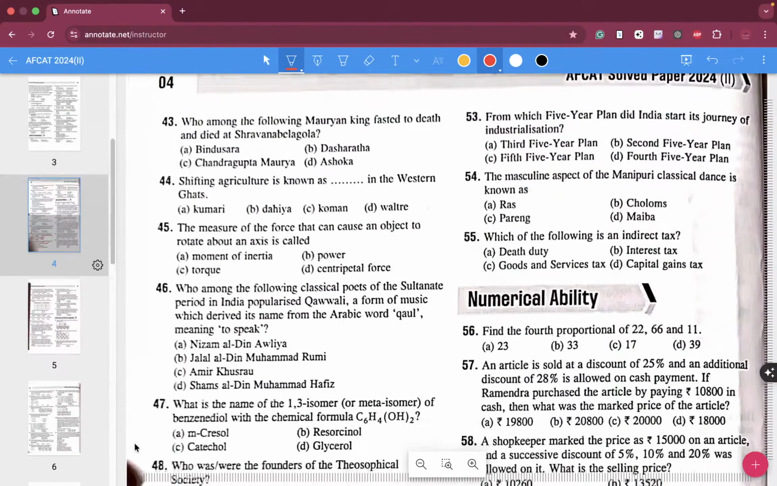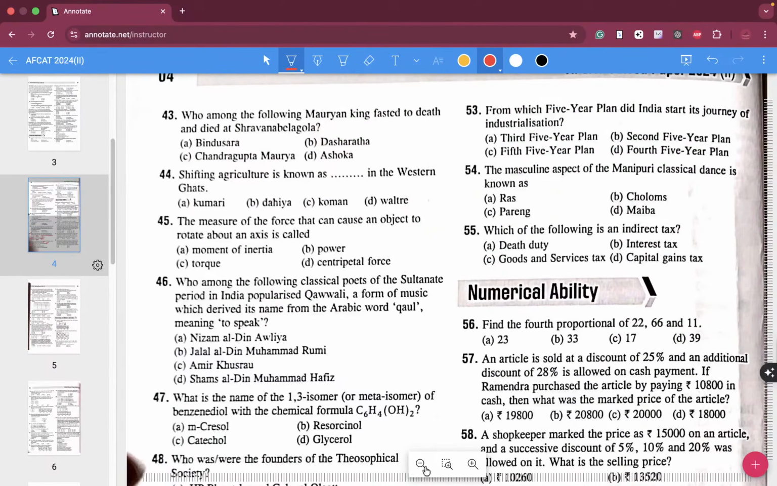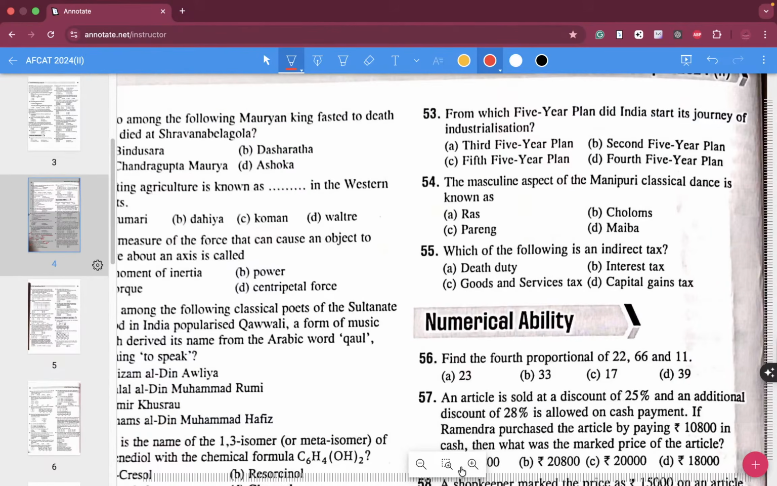From which 5-year plan did India start the journey of industrialization? As I've been telling you so many times, the first 5-year plan was dedicated to agriculture. The second 5-year plan is the one wherein the steel plants in Rourkela, Bhilai, Durgapur and all that were set up with help from the UK, Russia, Germany, France and others. So we have talked about that in pretty much detail.